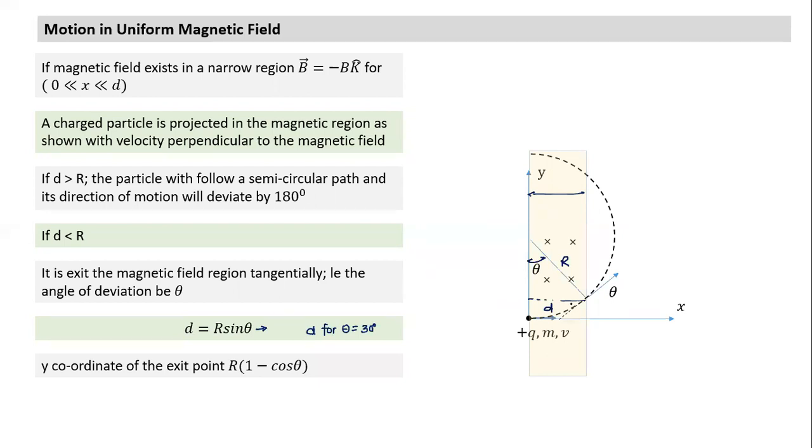Another thing they may ask is, see, when it comes from here, it started with y equal to 0. What is the extent of deviation when it comes out of the magnetic field? Can we also calculate the y coordinate where it comes out of the magnetic field? R minus R cos theta. Is this a formula which you need to memorize? Once you get a hang of this figure, you can write this formula yourself. In my opinion, this is not a formula which you need to memorize at all. You memorize R is equal to mv by qB. That's the only thing which you need to remember. So this is how the motion will take place in case of a narrow, uniform magnetic field which is not infinite.